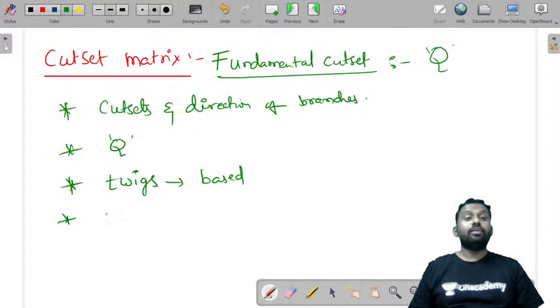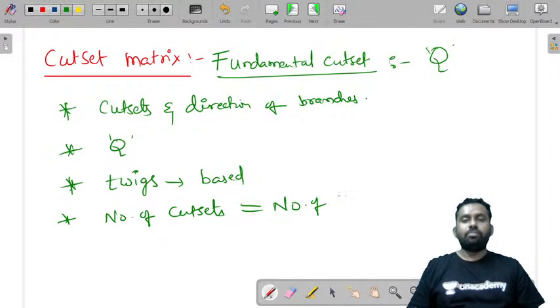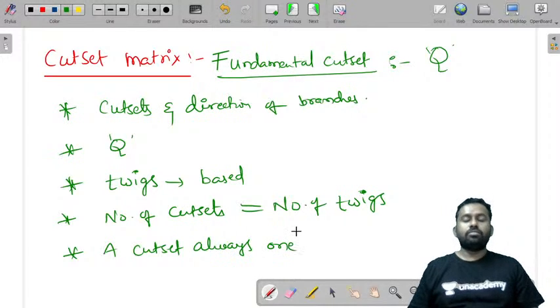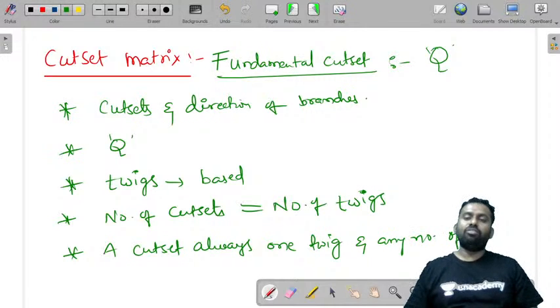The number of cut sets will always be equal to the number of twigs, and a cut set must always contain one twig and any number of links.